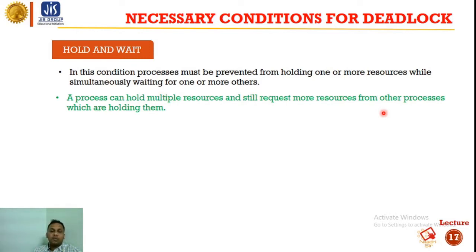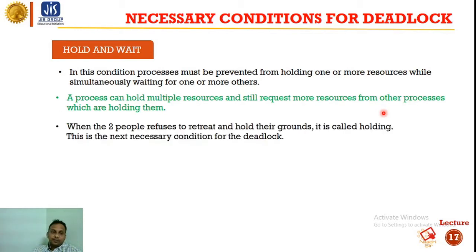So a process may acquire a few resources. Suppose the P1 process has acquired R1 and R2 resources, and it may request other resources, R3 or R4, which are held by another process like P2 or P3.